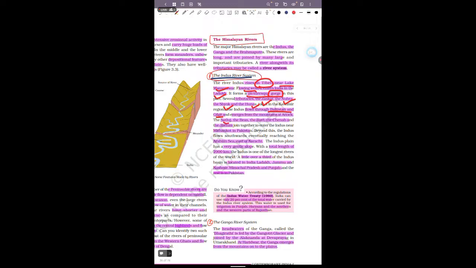The Jhelum, Byas, Ravi, Chenab, and Satluj are tributaries of the Indus. The Indus joins at Mithankot in Pakistan and reaches the Arabian Sea east of Karachi. The total length is 2900 kilometers.